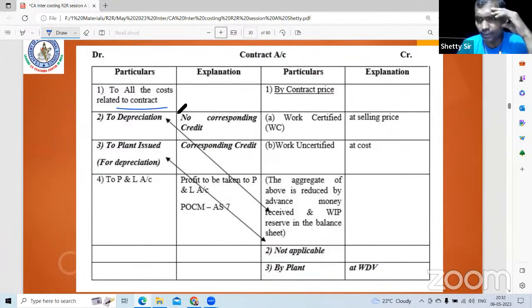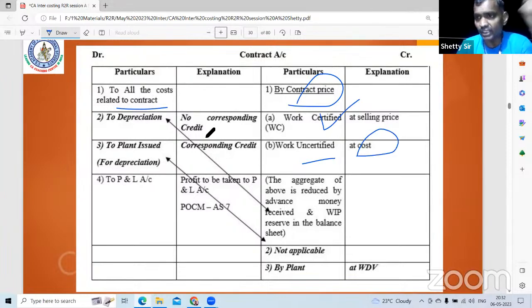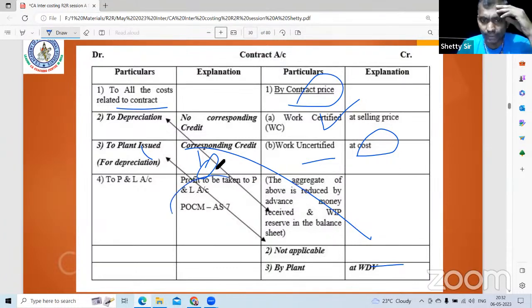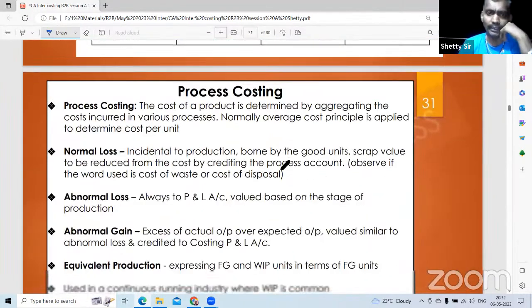So debit all costs related to the contract. Credit by contract price, work certified at selling price. It is like sales. Work uncertified is like closing stock; it is at cost. Machinery is one special point. To plant issued, 10 lakh rupees if you write, by plant WDV 8 lakh, or simply you write to depreciation 2 lakh. So you can write depreciation 2 lakh, or debit 10 lakh and credit 8 lakh. So POCM only; there is no concept of notional profit. Learn the format by heart.